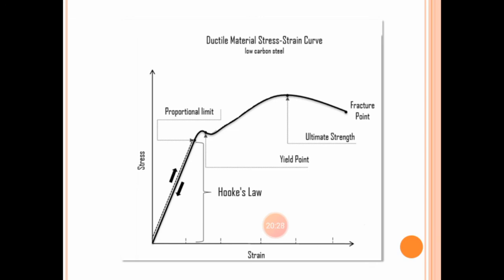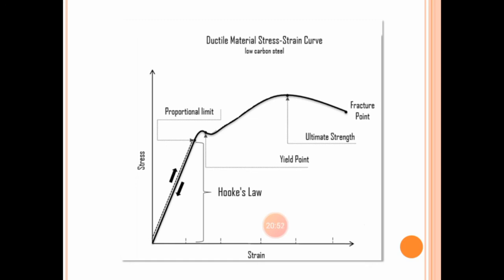After the proportionality limit, up to the yield point, if you apply forces to any body, the body will not regain its volume or any of its dimensions, because the rate of strain produced in that body is much faster than the stress. In other words, there is no kind of proportionality.